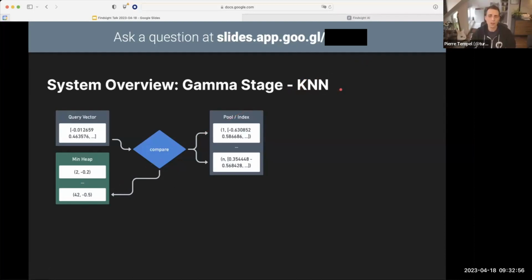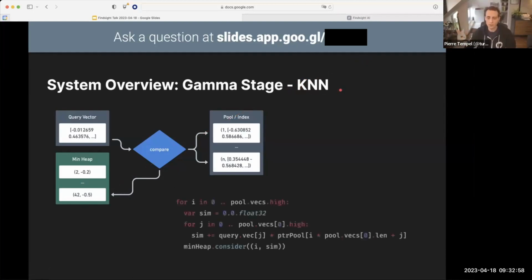So what does this look like if we were to implement this naive approach? A bit like this. We have an outer loop where we iterate through the entire pool of vectors. We have an accumulator for our dot product, which is a floating point number. We have an inner loop. Remember that this inner loop happens 1600 times because our vectors are 1600 dimensional.